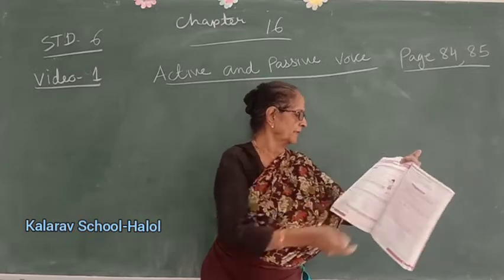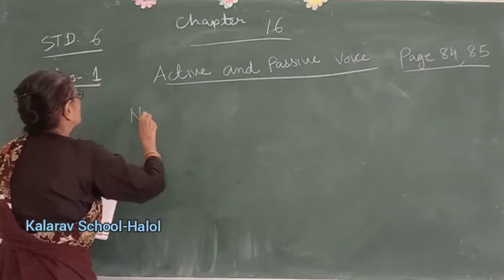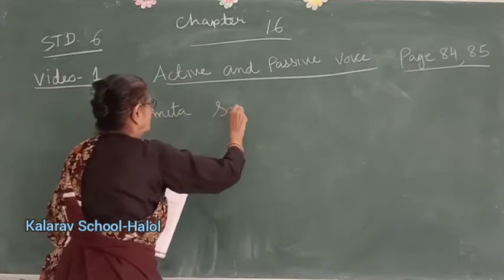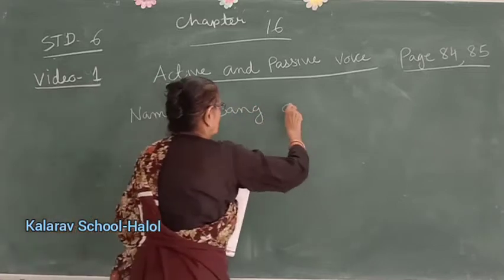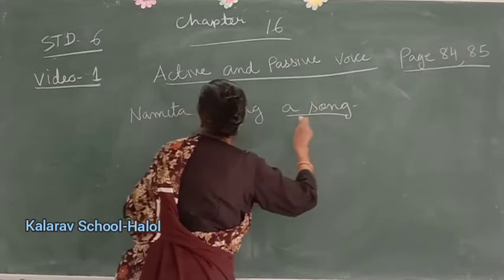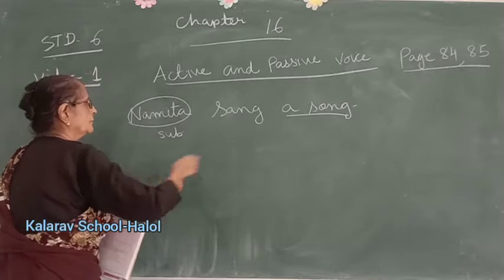Now, above sentences, see. Namita sang a song. Alright. Now this one is subject. Now a song.